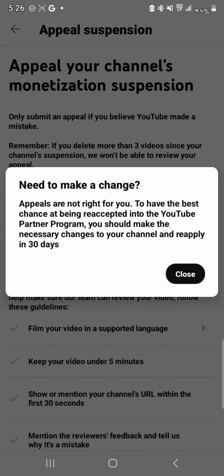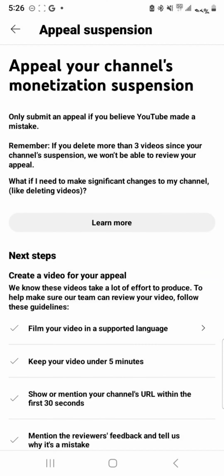It says appeal is not right for you. To have the best chance of being re-accepted into the YouTube Partner Program, you should make the necessary changes to your channel and reapply in 30 days. So it means you cannot appeal if you delete the videos after the suspension.